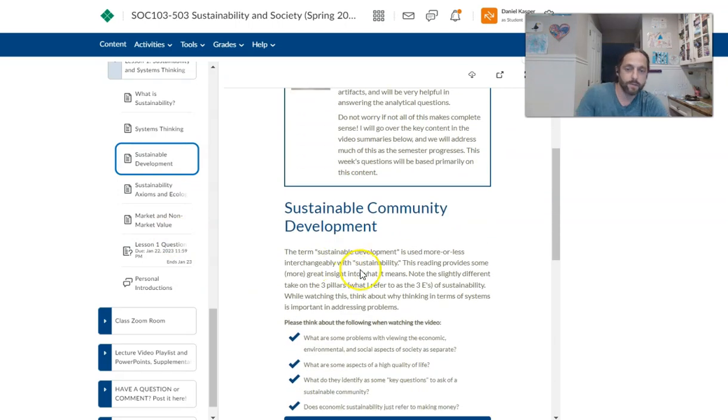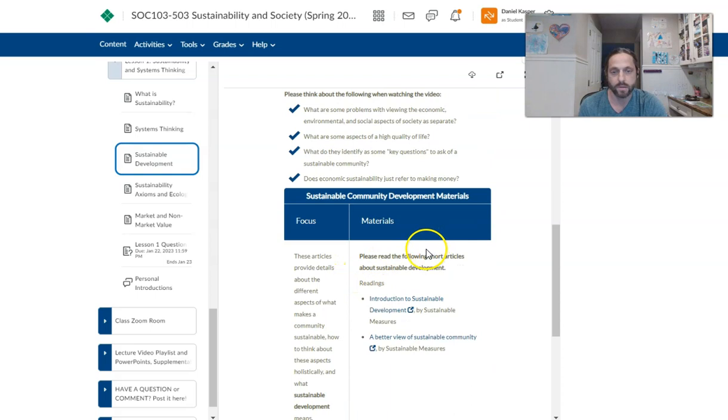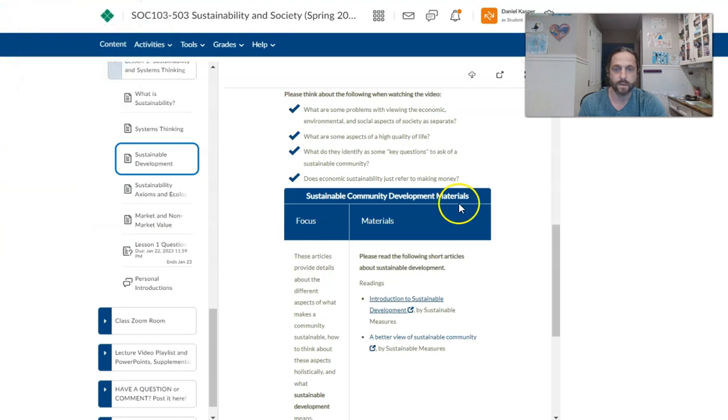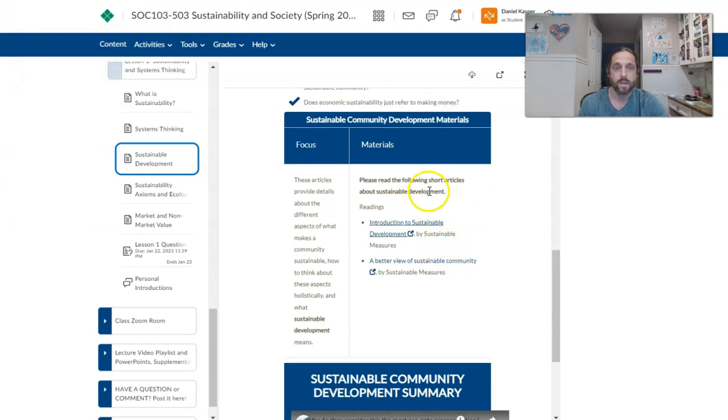And each page will have a video, maybe there's a reading. It just depends on the content. So this one has a reading, so you just click on it, right? So it's all very straightforward. It's all laid out for you there. All the materials are available to you online, so you don't have to buy any books.